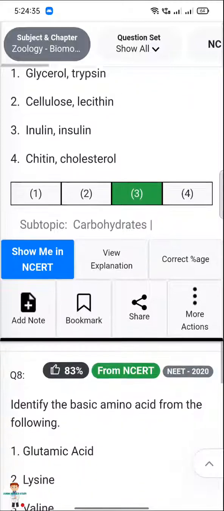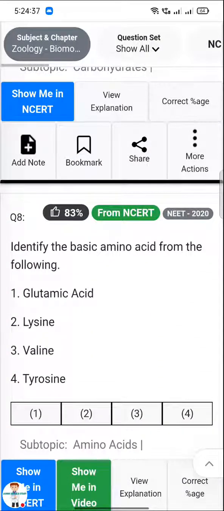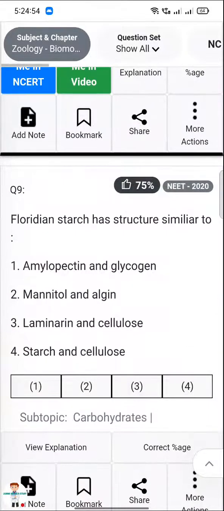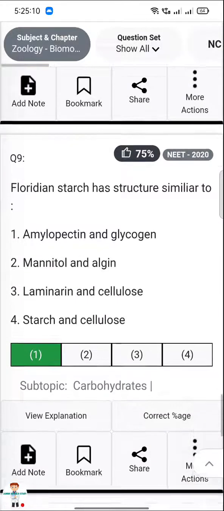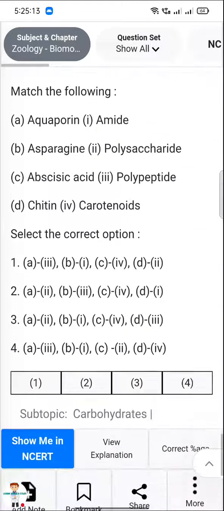Next, identify the basic amino acid from the following. Basic amino acid is lysine. Next, floridean starch has structures similar to amylopectin and glycogen, mannitol and algin, laminarin and cellulose, starch and cellulose. Answer is amylopectin and glycogen.